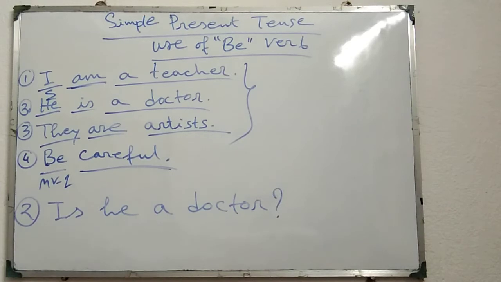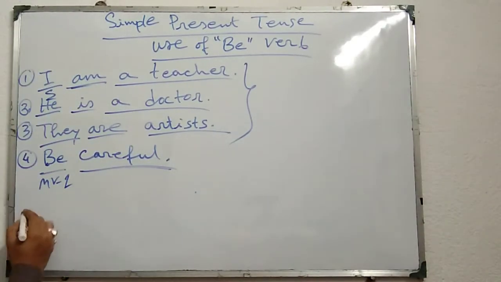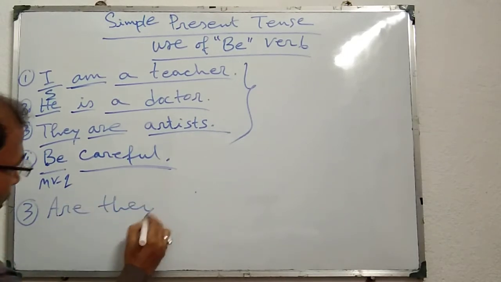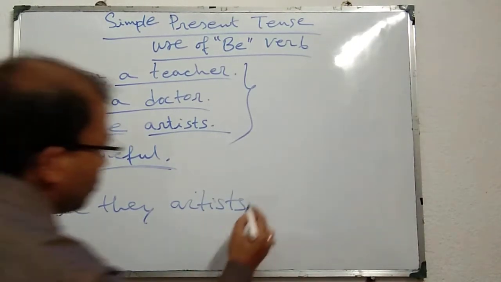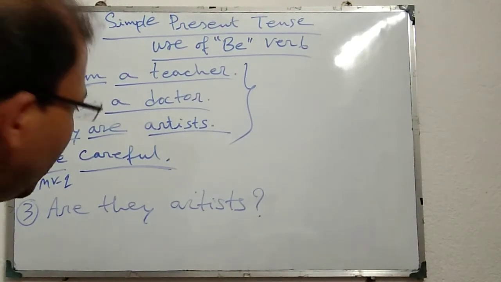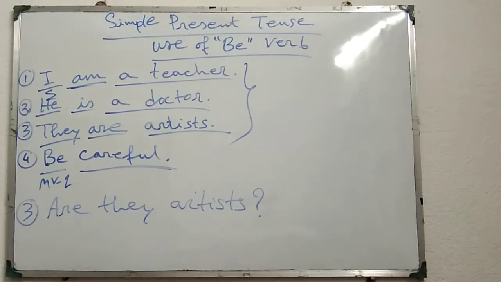Similarly, the third one also, if I want to make it interrogative affirmative, it will be like this: are they artists? Are they artists? Question mark. In this way, the three sentences we can make into interrogative affirmative. The fourth one is imperative, that's why it cannot be changed into an interrogative sentence.